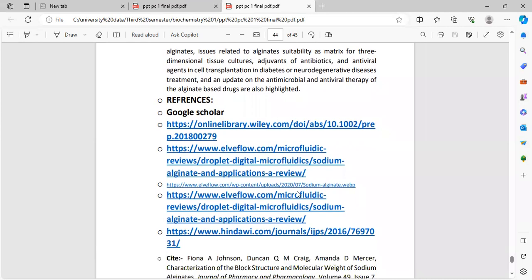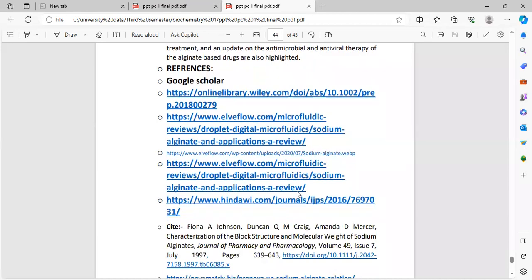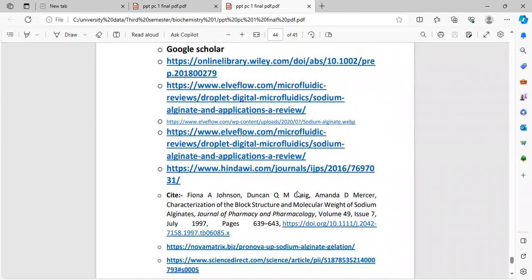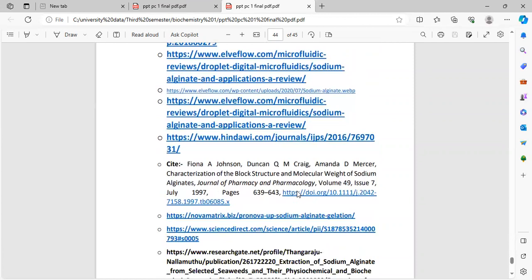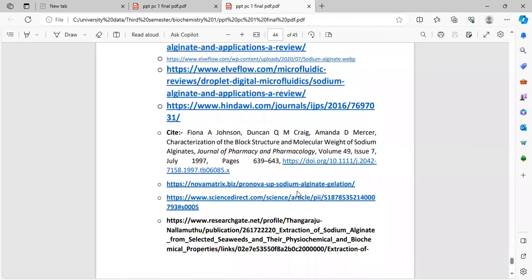Here are the references. The material I took is from Google. The websites I took are Google Scholar, Online Library, Wiley.com, Droplet Digital Microfluidics, Alginate and Application Review, and the Hindawi.com journal.